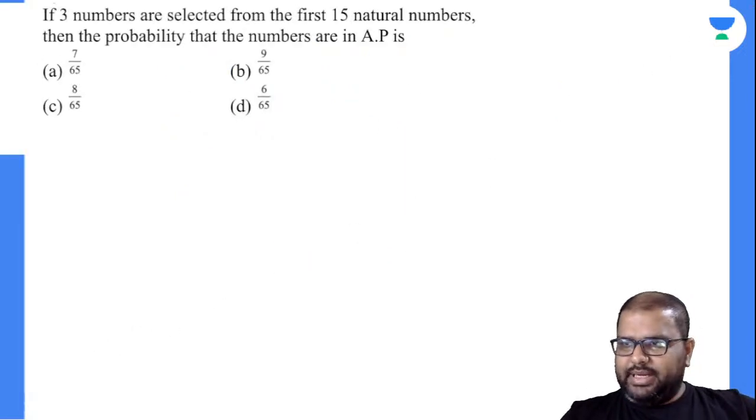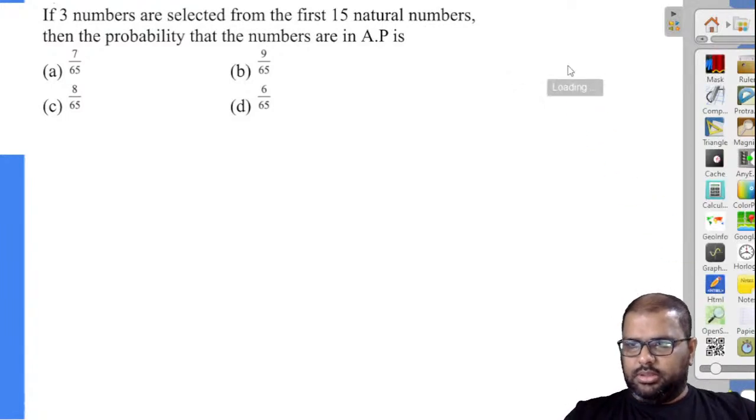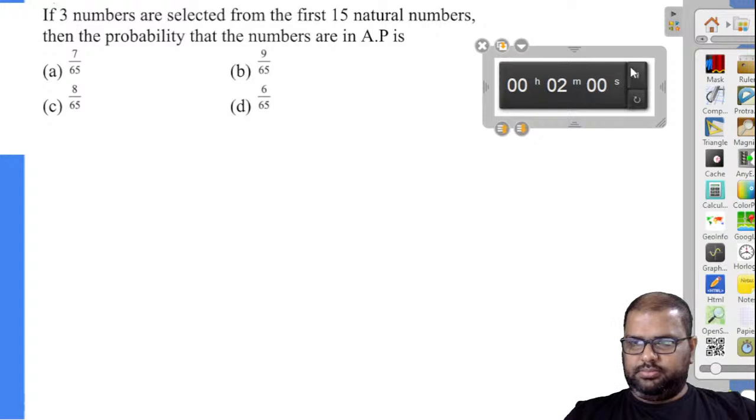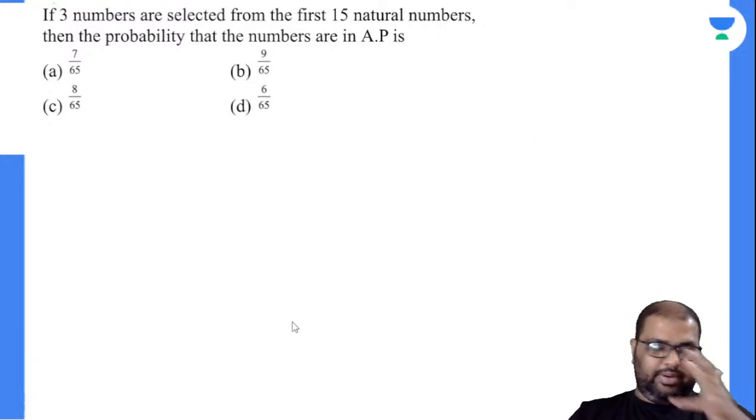So I am expecting you guys to solve this question. Try this, 2 minutes. Or otherwise, second question, I will solve it. Okay, don't worry.